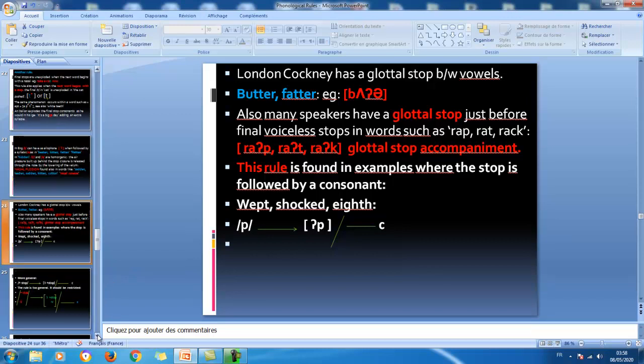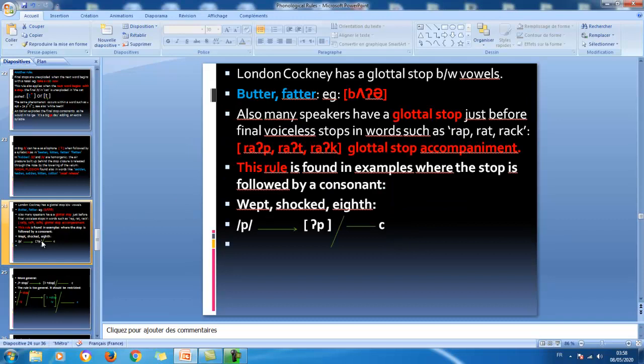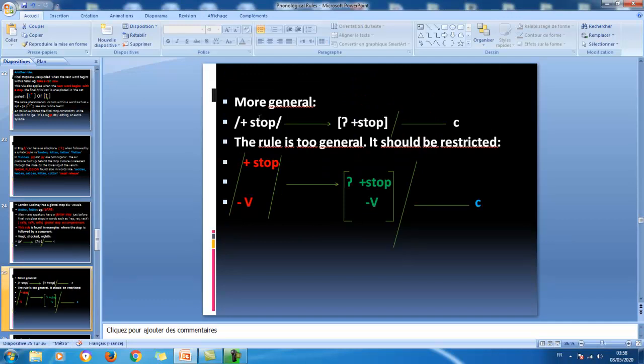So we have got some more phonological rules to note in English here. Now we have got a more general rule here. The rule that we talked about, it's not just about p, but it's about a class of sounds. So this is the more general rule. Plus stop, which means stop sounds, they are realized as glottal stop plus stop, the same sound, in the context where this stop is found before a consonant.